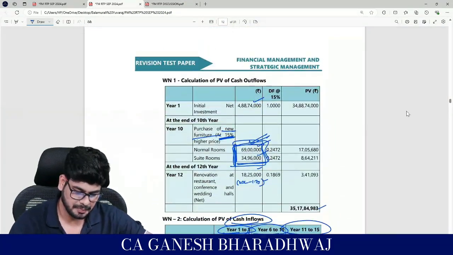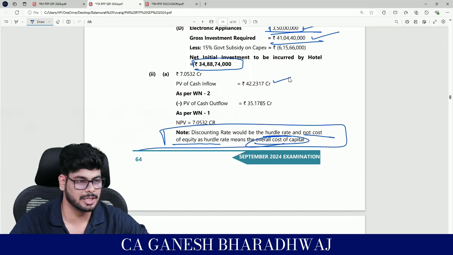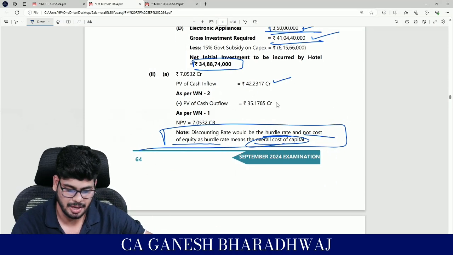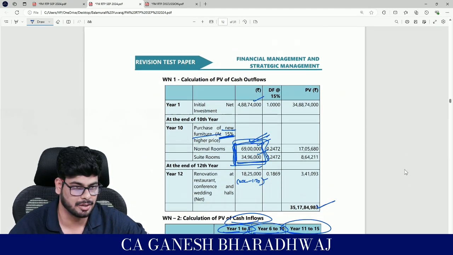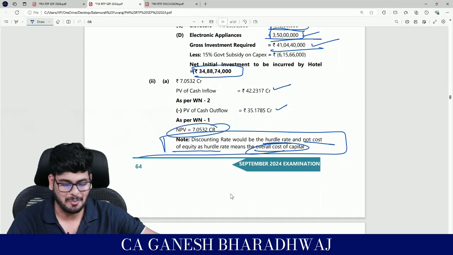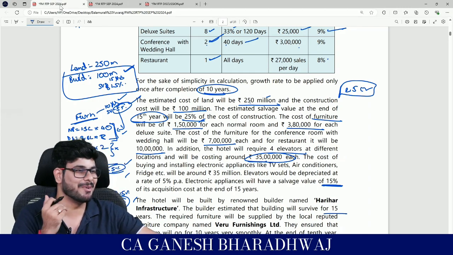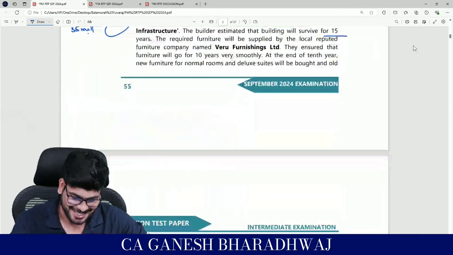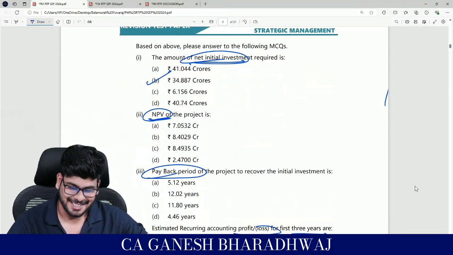So now what they have done on the top: present value of cash inflow, this figure, whatever we got right now. Present value of cash outflow, 35.1785. This is the figure that you got here. And finally you get your NPV as 7.0532 crore. So successfully 2 marks credited to your account. For all the little efforts that you put, 2 marks.